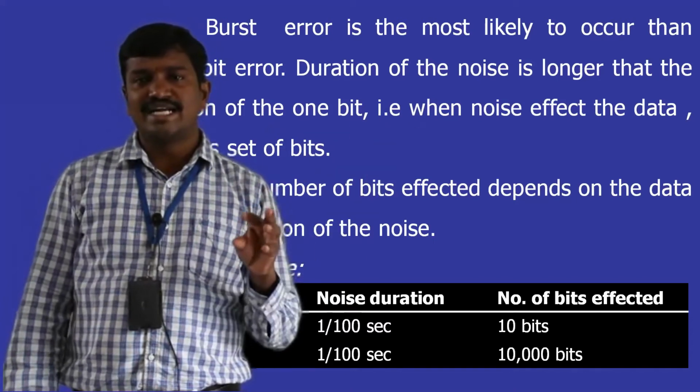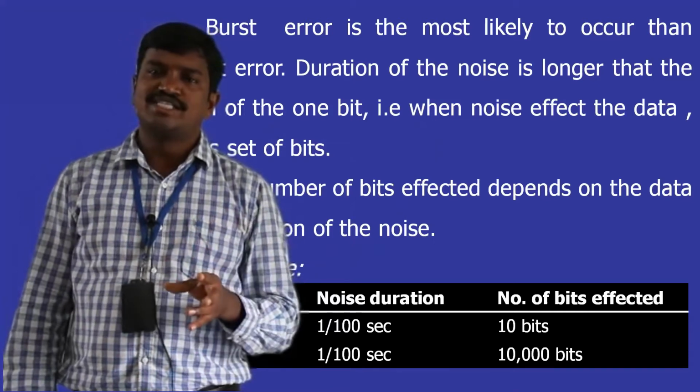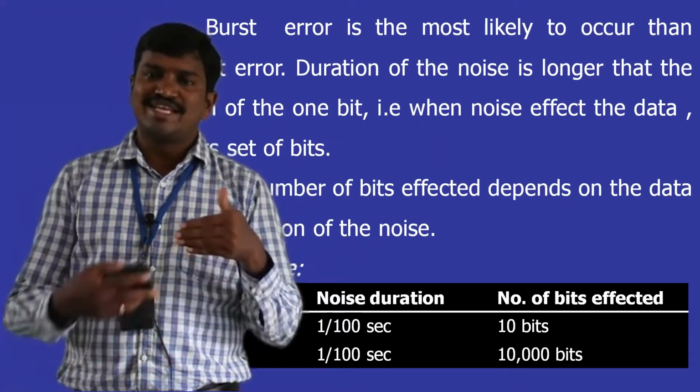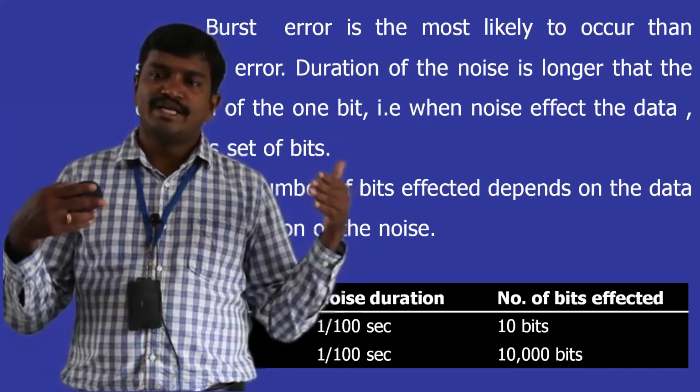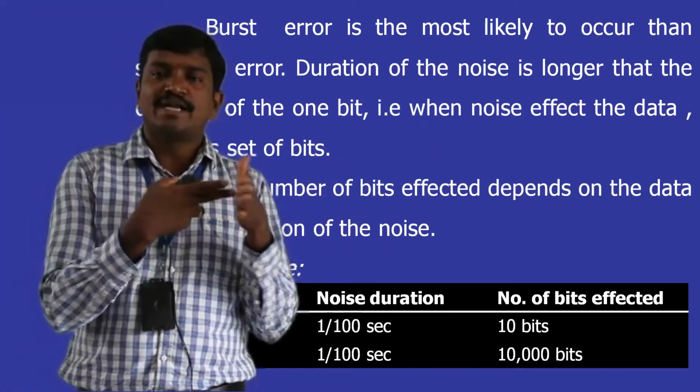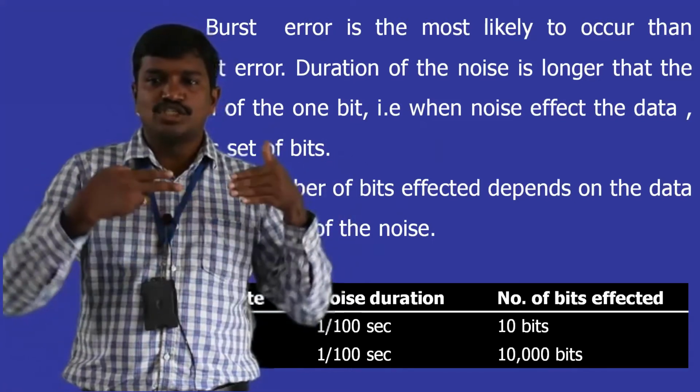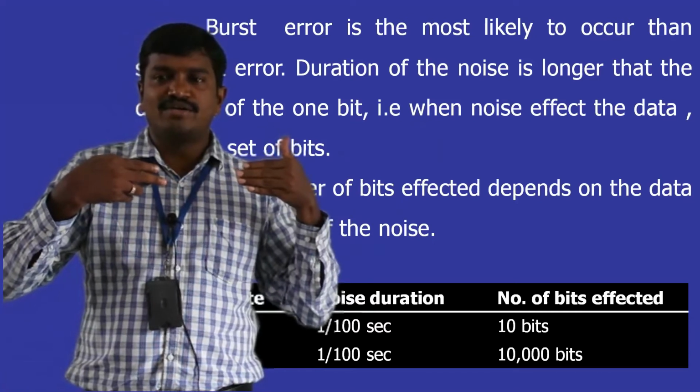Meaning data takes less time to traverse and noise takes more time to traverse. If there is a mismatch in time, it is going to hit the data unit at multiple places because it is not traversing with the data unit at the same speed.